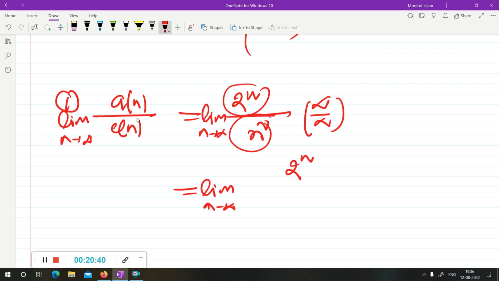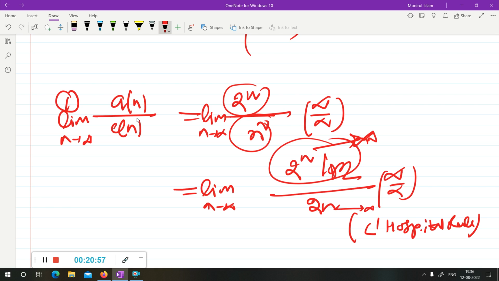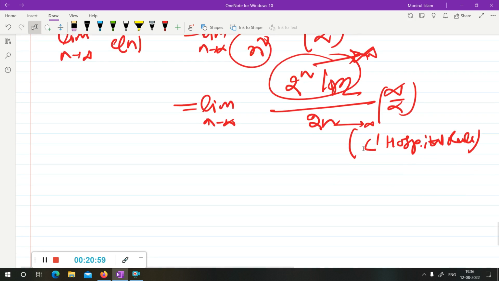This part is infinity and this is infinity, so you can apply L'Hospital's rule. If you apply it, you have 2 to the n log 2 upon 2n. Now it also tends to infinity as n tends to infinity, because both the upper part and the lower part tend to infinity, so you can always apply L'Hospital's rule again.